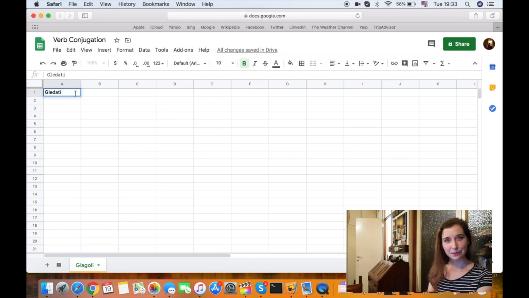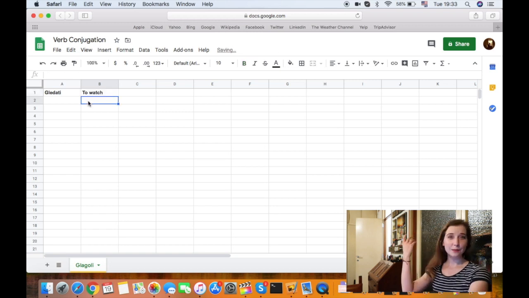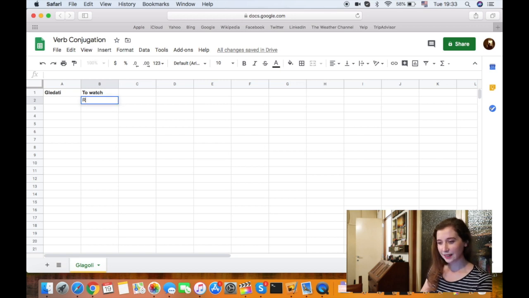So Gledati. Gledati means to watch. If I say Jaz gledam televizijo, it means I'm watching the TV. So can you tell me what the root here is? With the root, we do it like this. You have the infinitive form, Gledati, and you take the ti away. So the root would be gleda.